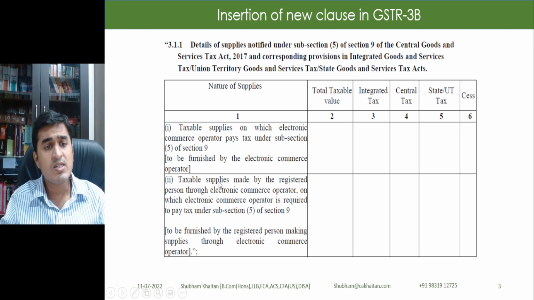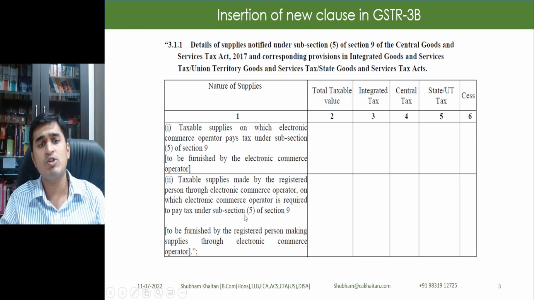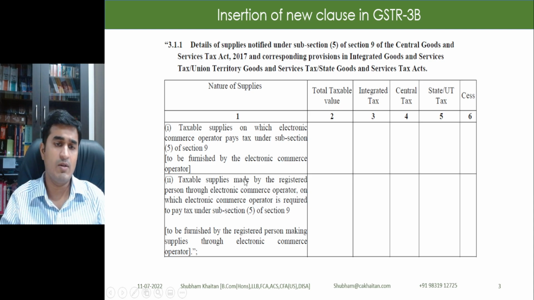Second, persons making supplies through an e-commerce operator, let's say a restaurant making supplies through an e-commerce operator, need to fill up their details in this second clause, where taxable supplies made by registered persons through an e-commerce operator on which the e-commerce operator is required to pay taxes under 9(5). So any registered person wherein the taxes are being paid by the e-commerce operator, those registered persons will be filling up their details under this field.